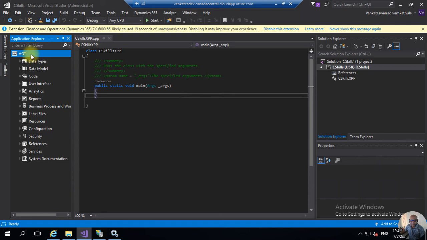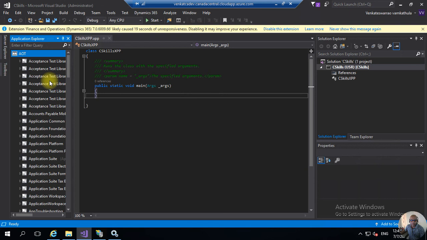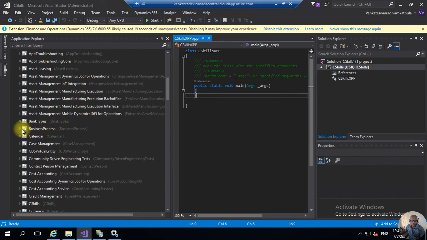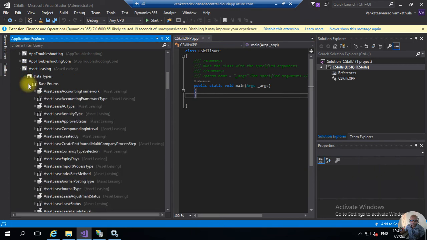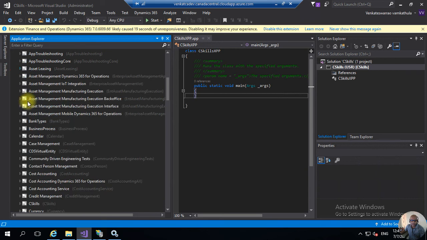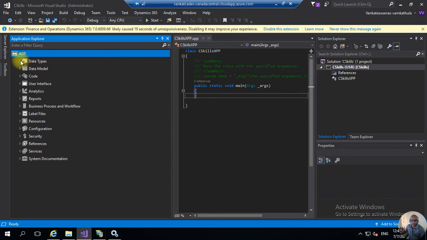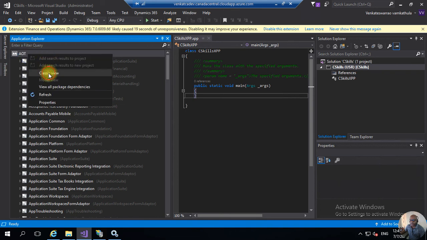So in the AOT we can do two things. One is the model view and another one is the classic view. Model view will filter the model level only. Okay, and it will show like this. Every model, whatever objects it is using, we can see here. Okay, so we can collapse this one. We can change to the classic view, which will differentiate by object type. If you go to the model view, it differentiates by model. Okay, this is the way.